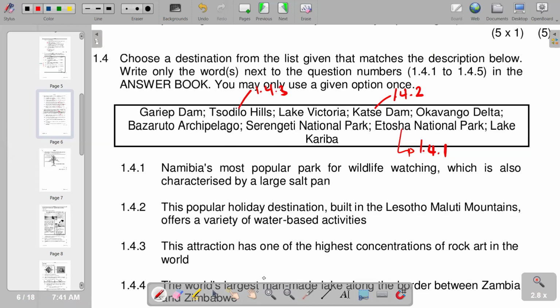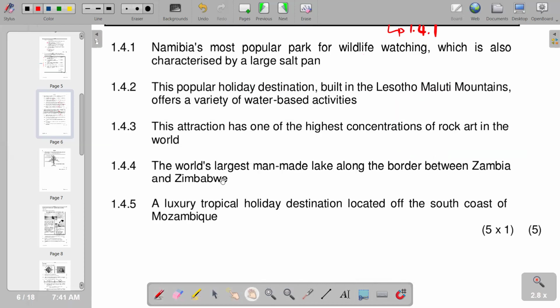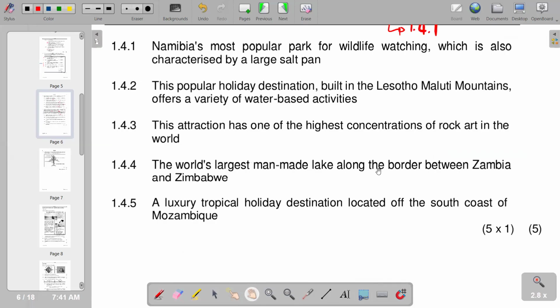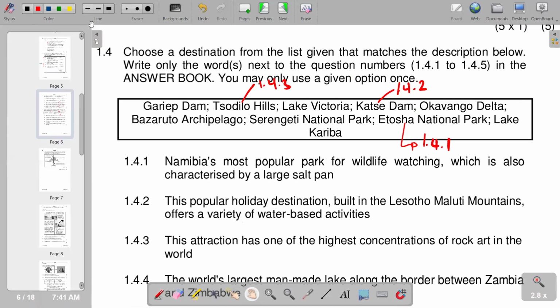Then we move on to the next one, number 1.4.4. The world's largest man-made lake along the border between Zambia and Zimbabwe. And this is Lake Kariba. So if you check there, you see that we have Lake Kariba on this part, which is now 1.4.4.